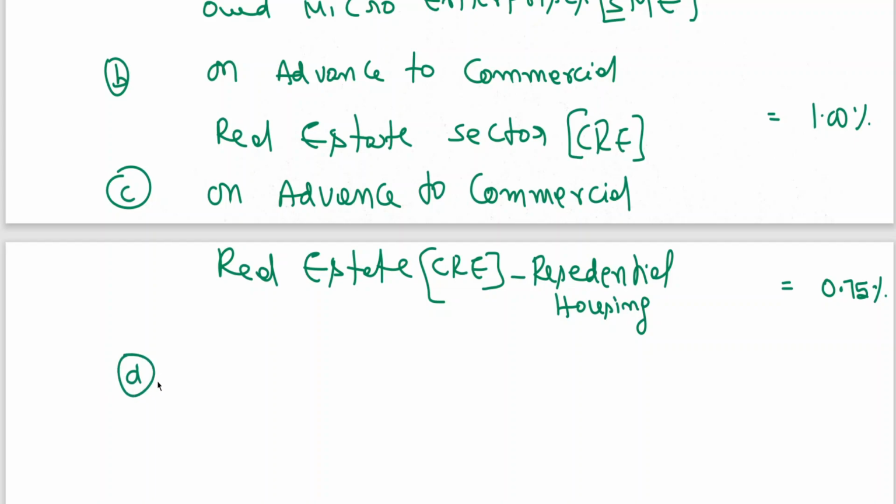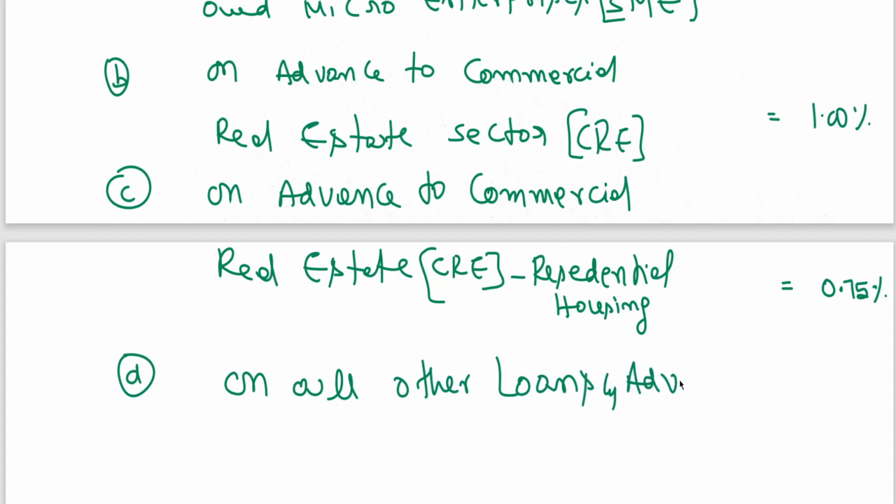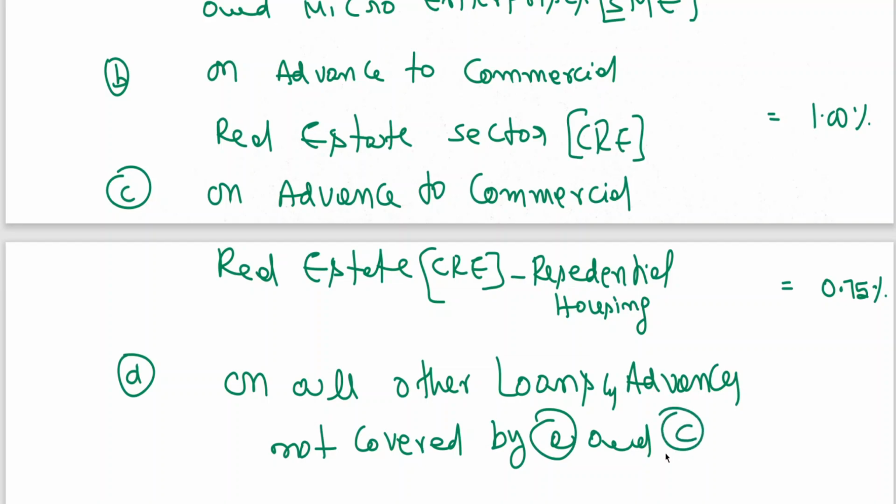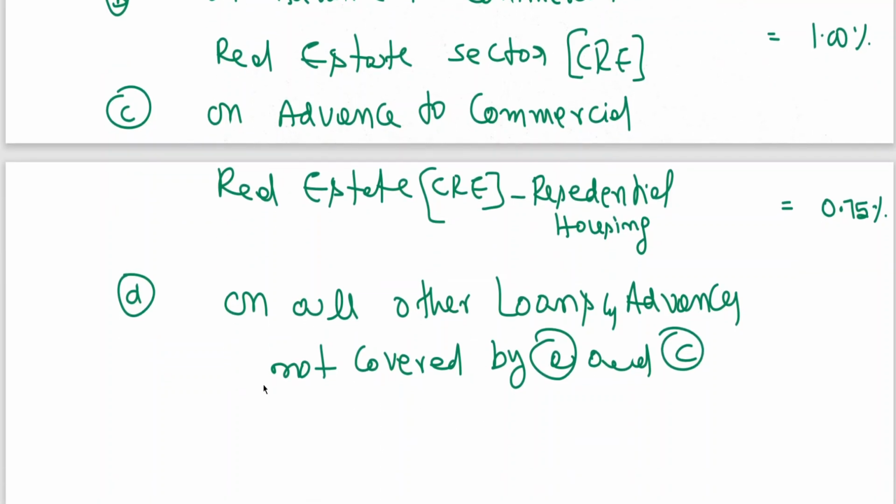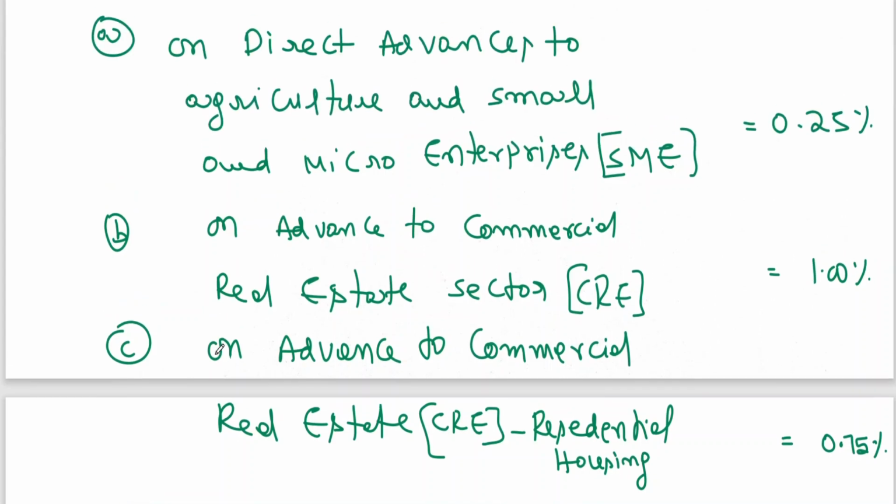D. On all other loans and advances not covered by A and C above. Very nominal provision you are creating, 0.40%. That's it. 0.40%. Clear to all of you?